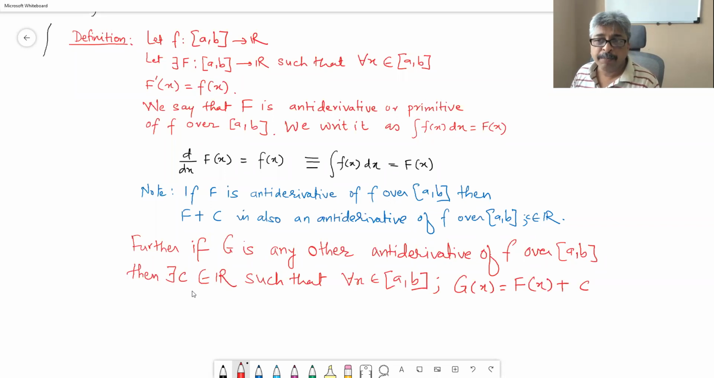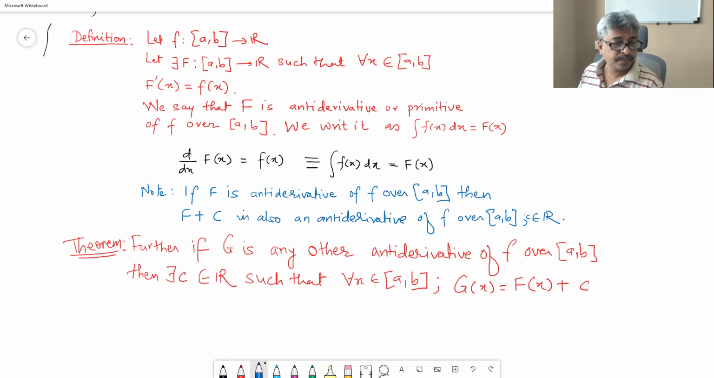So, if you happen to find out two antiderivatives of one function, then this says, I mean, maybe we can call this a theorem, that they must differ by a constant. I mean, it is not going to happen that two altogether different looking functions, capital F and capital G, cannot be the antiderivatives of the same function.